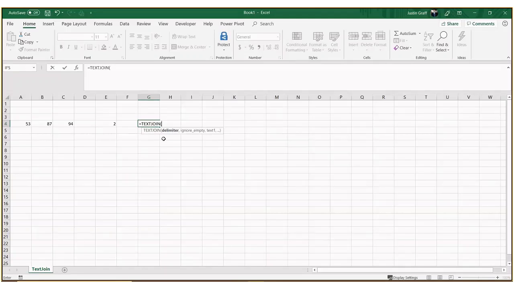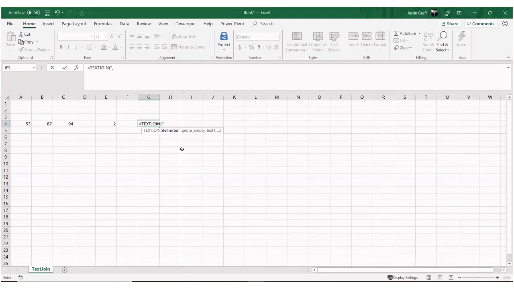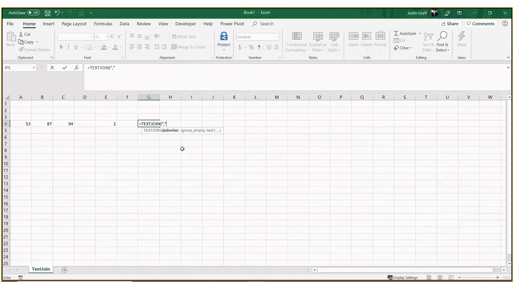So the TEXTJOIN function, and then our first thing we're going to define is the delimiter. So we'll just make sure we put quotes around it, and we'll use a comma in this situation. Then the next thing you're going to put in is whether you're going to ignore empty cells or include empty cells. So right now we're just going to ignore. And then the text, we'll just select our text range here, hit enter, and you can see that it combined all of the text within our text range and put the delimiter between it.